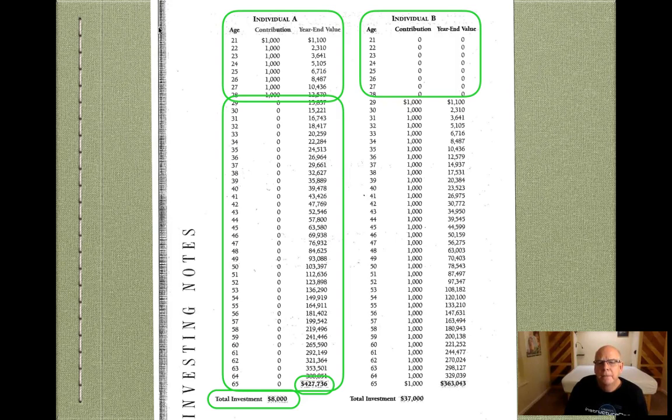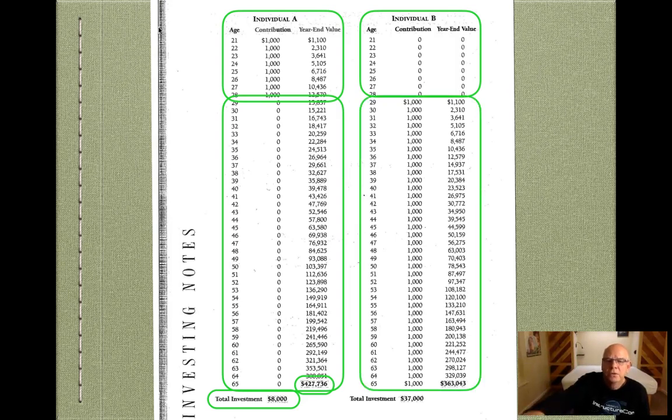And so that investment over time, because they did it in the second part, the total investment was $37,000. So they invested quite a bit more than the first person, okay? Nearly 5 times as much, but still not a terribly high amount. And that account will then be worth $363,000. So about $64,000 less than the other one. So not a terrible difference there.